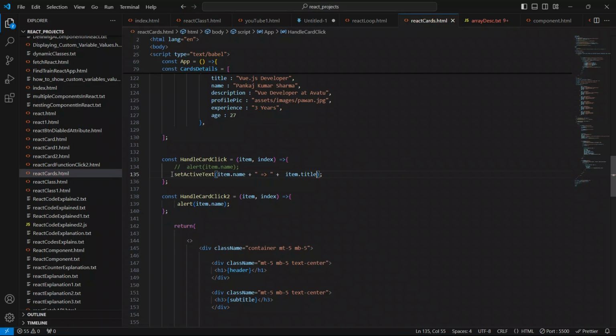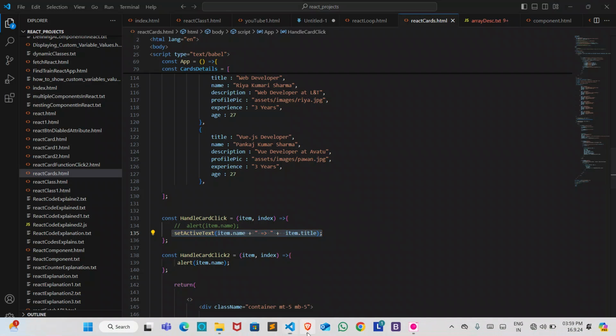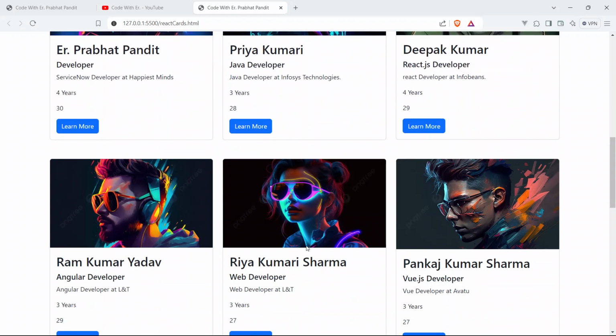Literally guys, you can show anything here. For time saving, and just to make the video a little bit shorter, I'm showing just these two values, name and title only. You can show anything: title, name, description, profile, experience, age, anything means anything. So save your code and go to the browser.